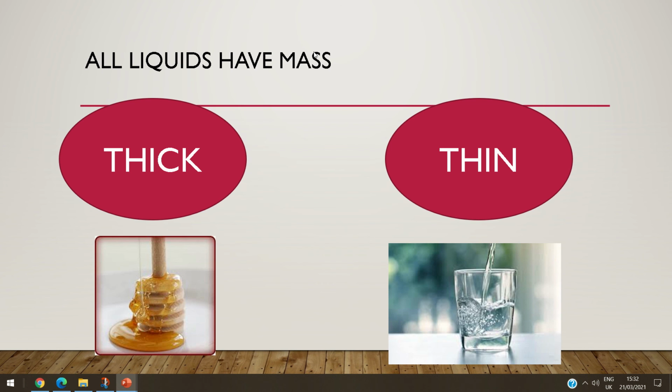So liquids have mass also. All liquids have mass. And the liquids are different. Some liquids can be thick. Look how thick it is, like this honey. Or other liquids can be thin, like the water or like the milk, okay? So all liquids have mass. Some liquids are thick like the honey, and other liquids are thin like the water or like the milk.